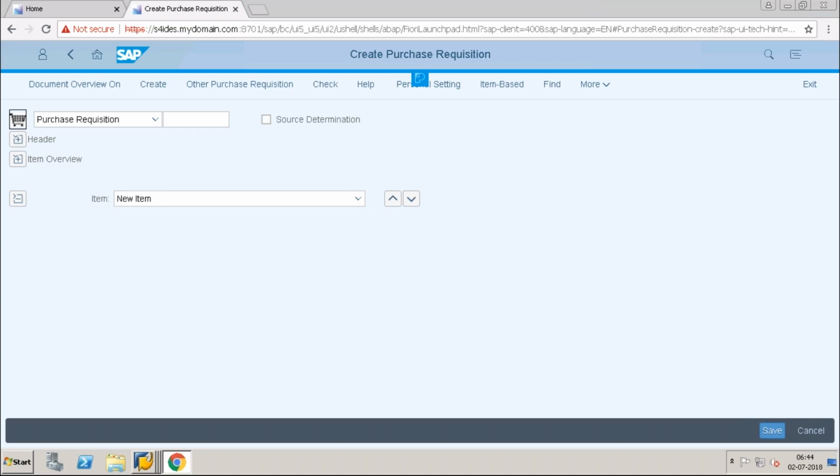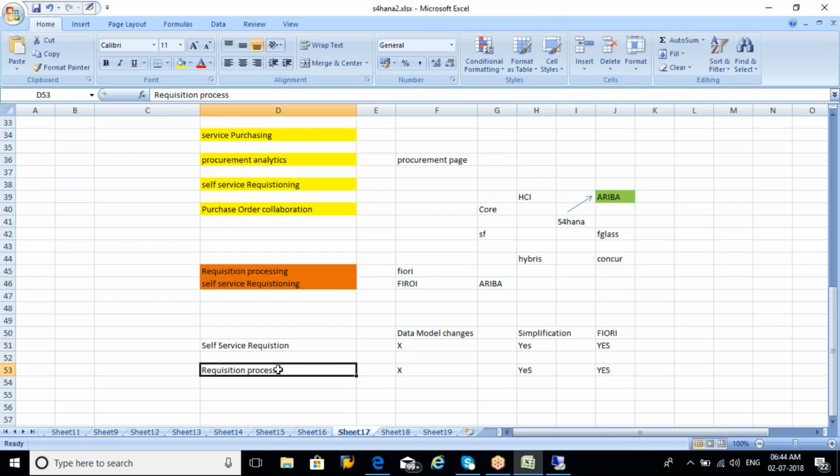The backend processing will have different roles, and even for the Fiori app, when using a launchpad, I need to say whether I want create purchase requisition from employee self-services or from the requisitioning processing.